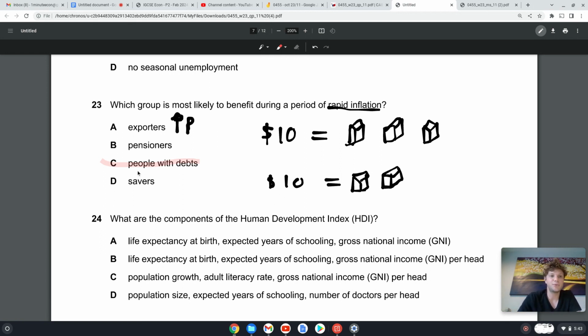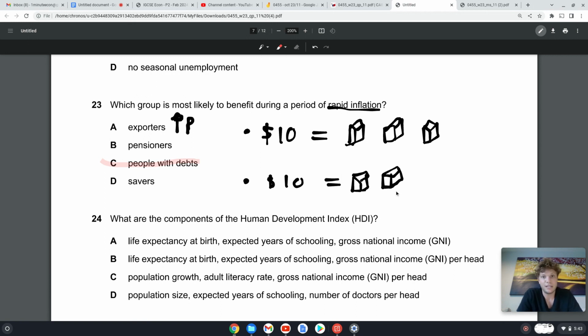People with debts, yes. Okay, so let's say I borrowed $10 from you, but when I borrowed it from you, it was worth 3 cartons of milk, and then there was inflation, and now it's time for me to pay you that $10 back, but now it's only worth 2 cartons of milk. So that $10 has actually lost value, right? So I've actually gained, because I borrowed when it was 3 cartons of milk, and now I'm paying it back to you when it's only worth 2 cartons of milk.